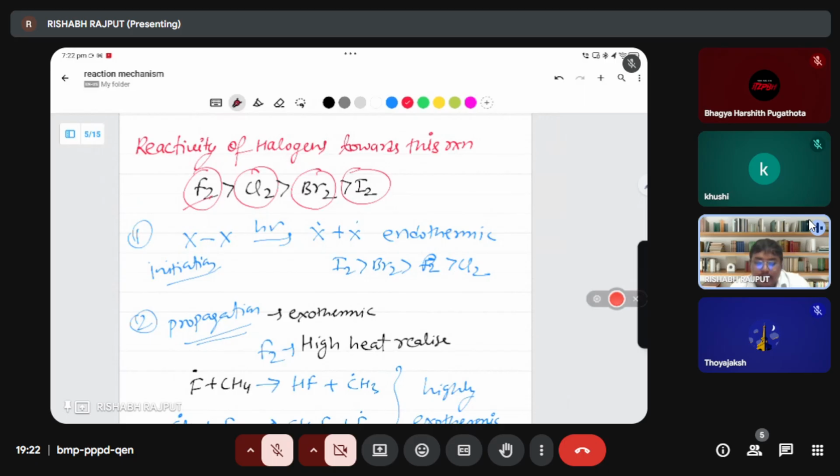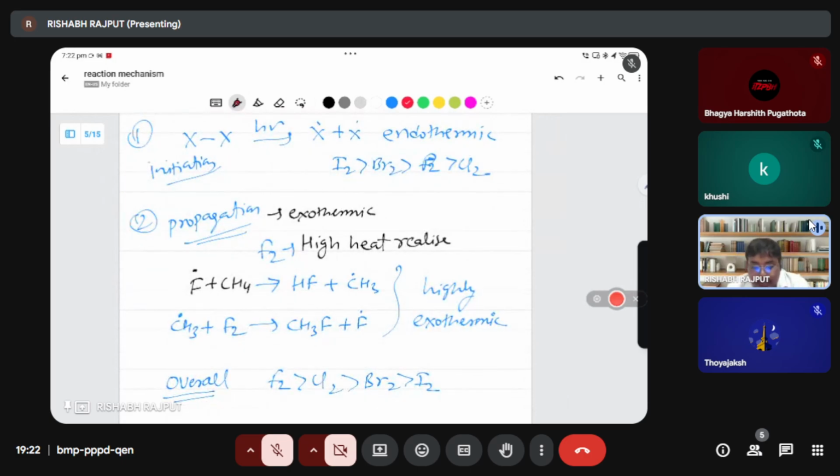Why? Sometimes you can feel that if you want to break the bond, you have to give more energy in the chlorine case. In this case chlorine takes the highest energy, so according to bond breaking you can say chlorine will be more highly reactive, but it does not happen. Why?